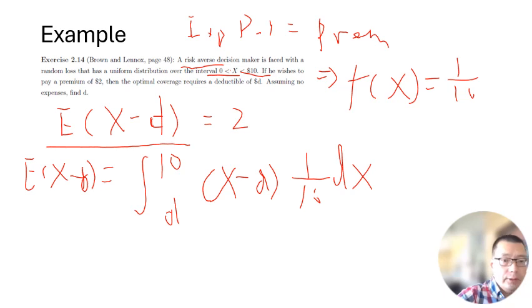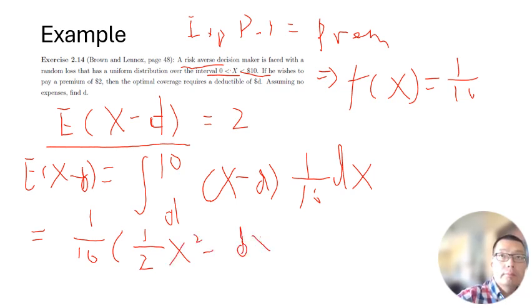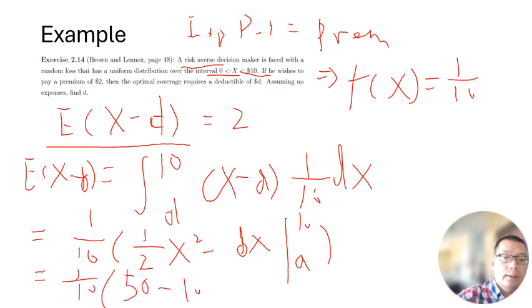Then we can solve this integral from D to 10. If we solve it, it will be equal to 10D plus 1/2 D squared.